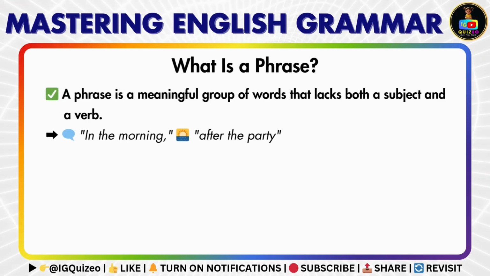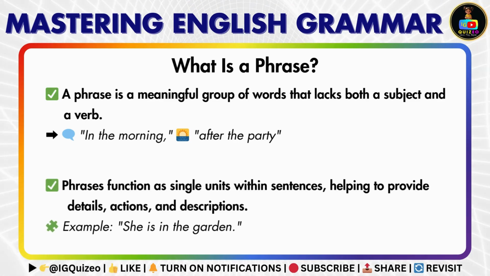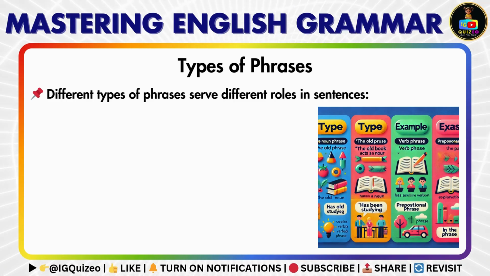A phrase is a meaningful group of words that lacks both a subject and a verb. Phrases function as single units within sentences, helping to provide details, actions, and descriptions. There are different types of phrases, each serving a unique function.